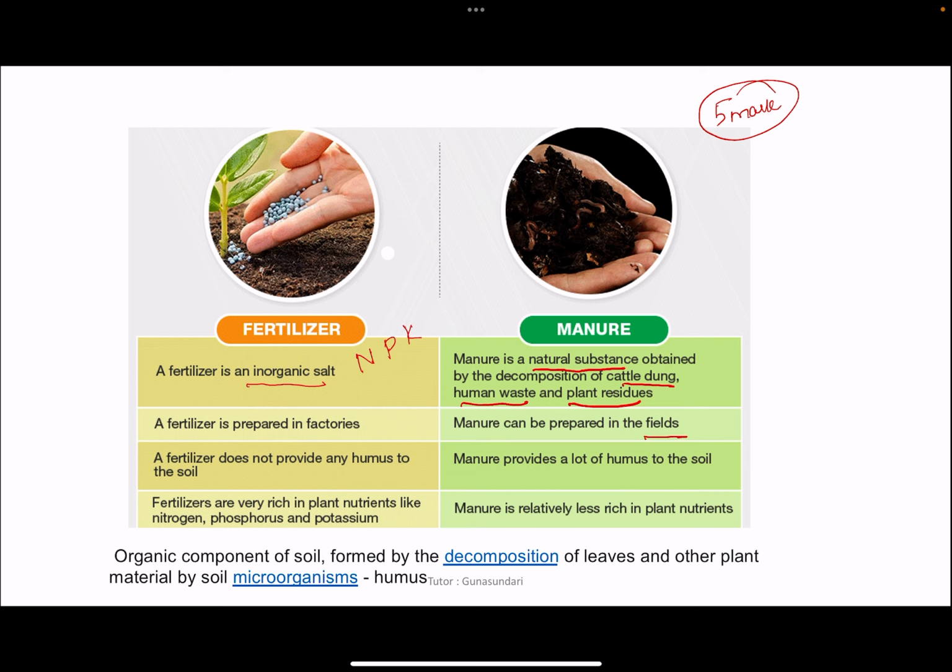A fertilizer does not provide any humus to the soil. Manure provides a lot of humus to the soil. And fertilizers are rich in plant nutrients like nitrogen, phosphorus, potassium, that is the NPK, and manure is relatively less rich in plant nutrients. Yes. And one more thing: humus is the organic component of soil formed by the decomposition of leaves and other plant waste by the soil microorganisms. So that is called humus.